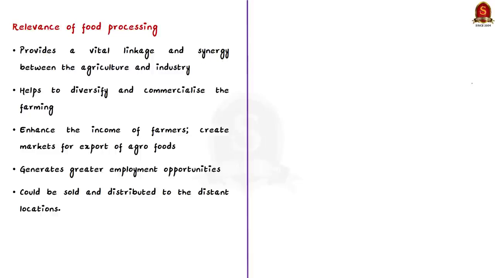Now first of all, let us understand how relevant is food processing sector. It is indispensable for the overall development of an economy because it provides a vital linkage and synergy between agriculture and industry. Along with it, it also helps to diversify and commercialize farming. Then it also helps to enhance the income of farmers. It creates markets for export of agro foods. Along with it, it also generates greater employment opportunities. Plus, with the presence of such industries, a wider range of food products could be sold and distributed to distant locations. Why? Because we know that agricultural products are perishable goods and need processing to increase their shelf life.